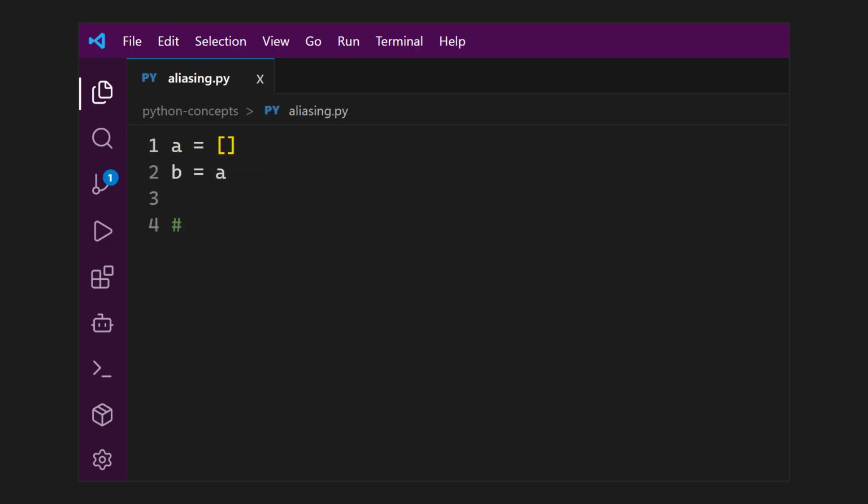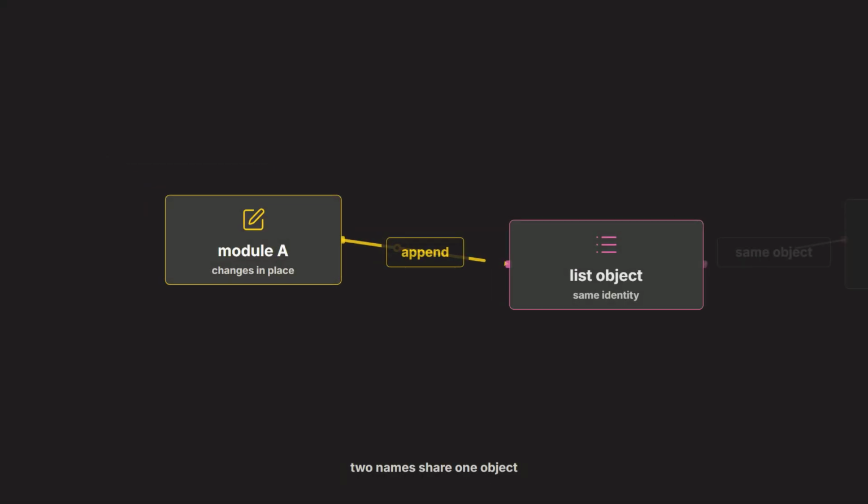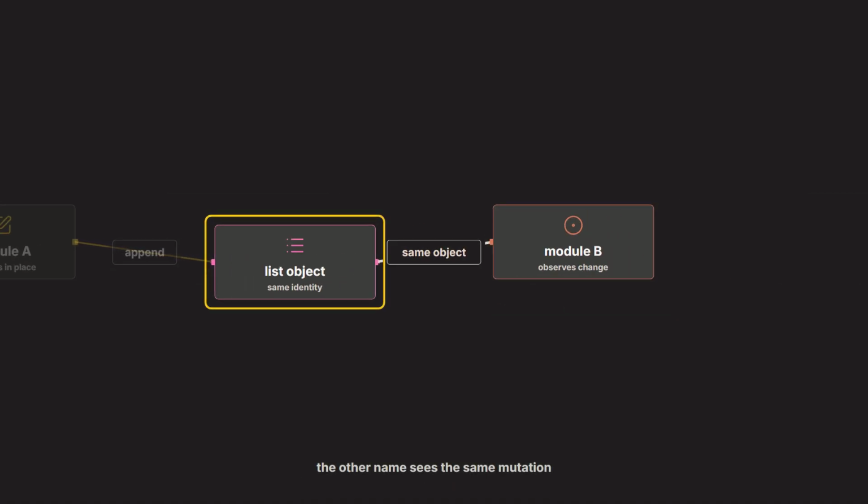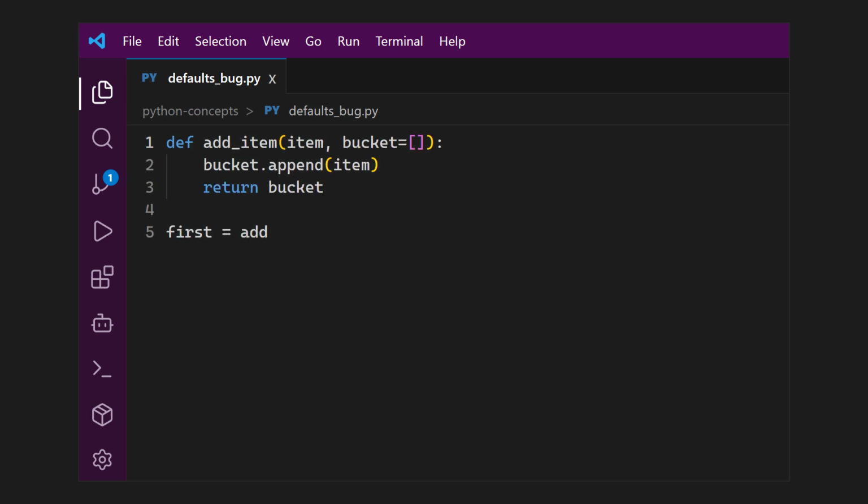Two names can refer to the same mutable object. If one part of the program changes that object in place, another part of the program can observe the change through its own name. This is expected behavior, but it causes bugs when the sharing was accidental.